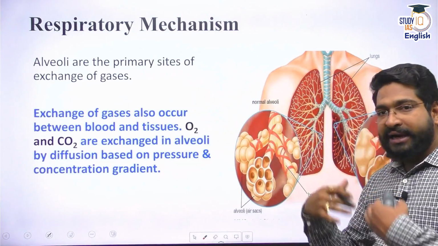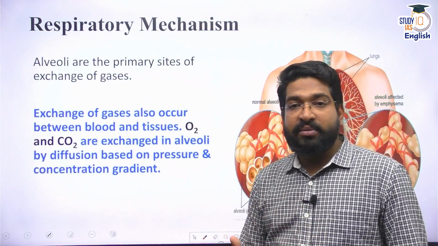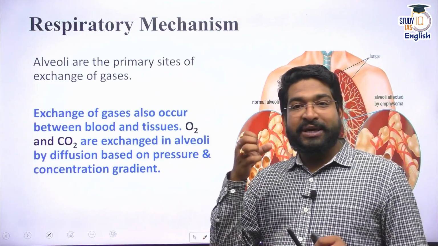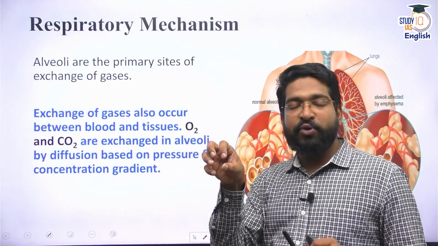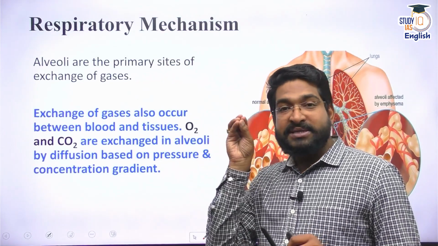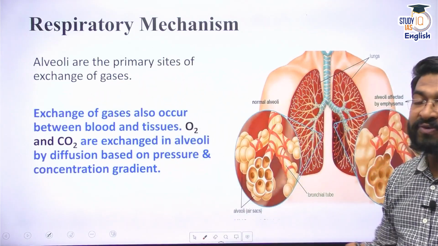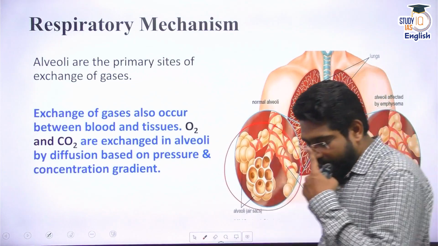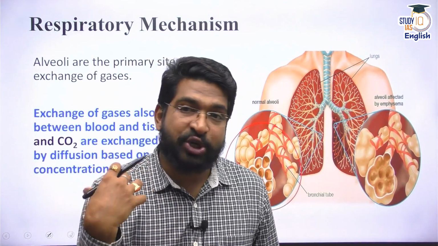In my metabolic activity, whenever the cellular respiration takes place at mitochondria, the energy is being utilized. That means first glucose, later on pyruvate, it is being converted into energy, water plus carbon dioxide. That carbon dioxide has to be expelled out. Where is it exchanged out? It is exchanged out through the alveoli. Alveoli are the air sacs where the gas exchange takes place.